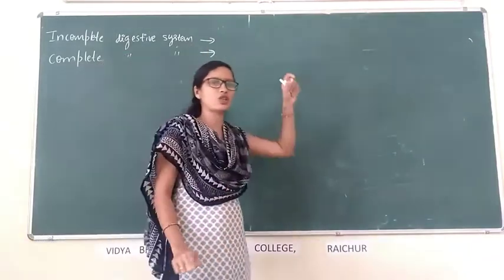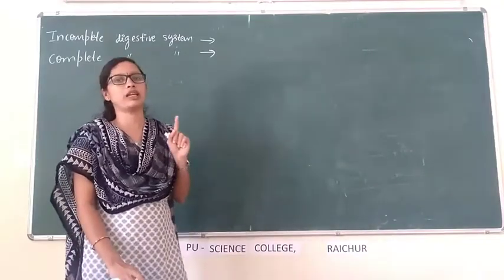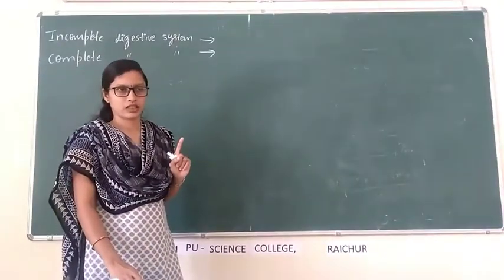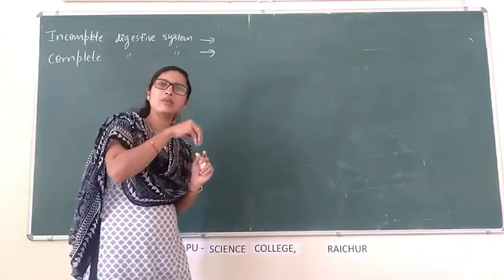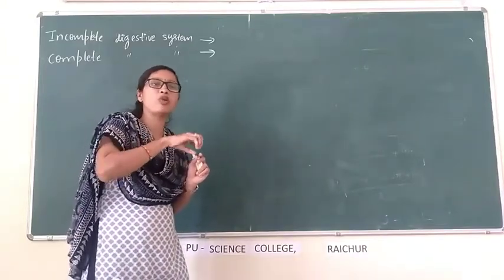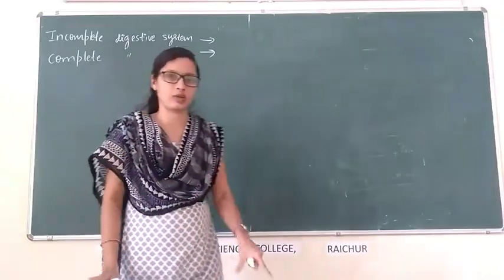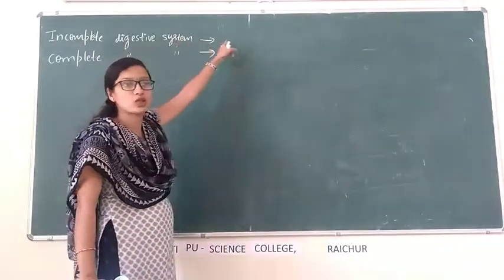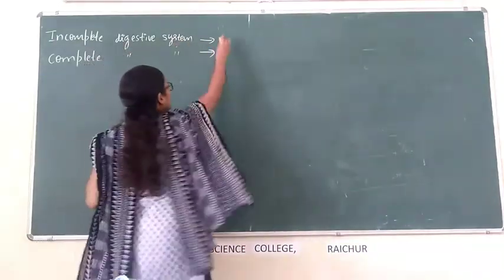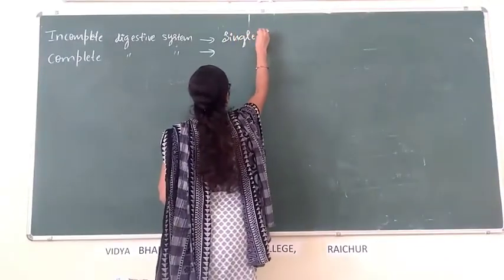In the digestive system of an organism, suppose only one opening is present, and through that single opening food enters the body, as well as the removal of the waste or fecal matter takes place. That is called incomplete digestive system. Only one opening is present.